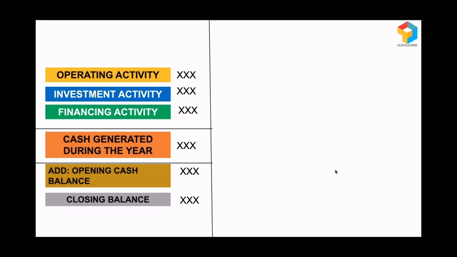So what's happening here? I'm capturing the cash flows from operating activity, investment activity, and financing activity. I'm aggregating them so that I can get the cash generated during the year. And when I add the opening cash balance, automatically I get the closing cash balance. By having a look at this statement, I'll get to know from where money had come in, where money had gone out. And it also acts as a reconciliation statement, because by adding the cash generated during the year to the opening balance, I get the closing balance.